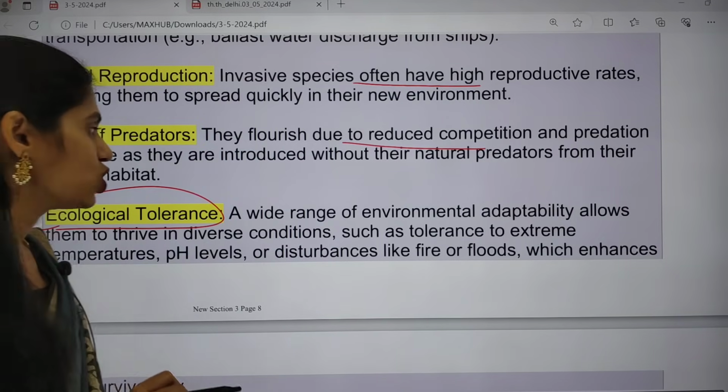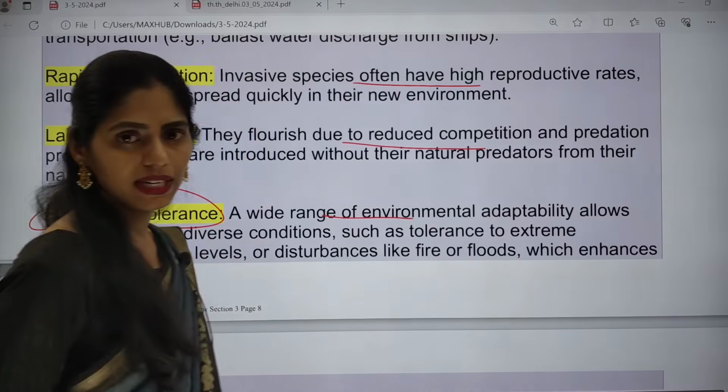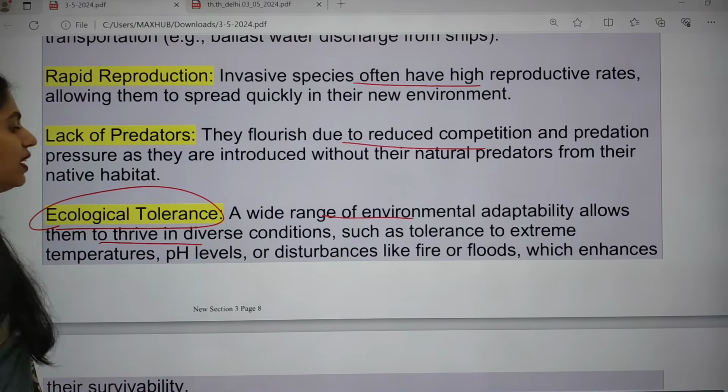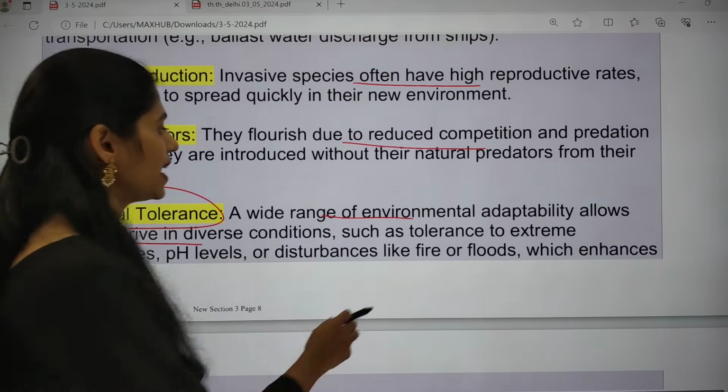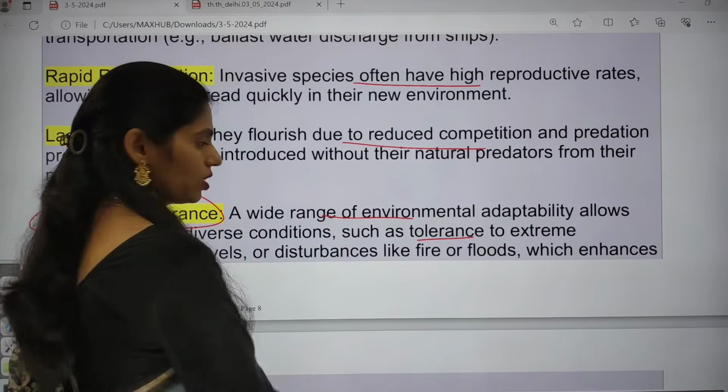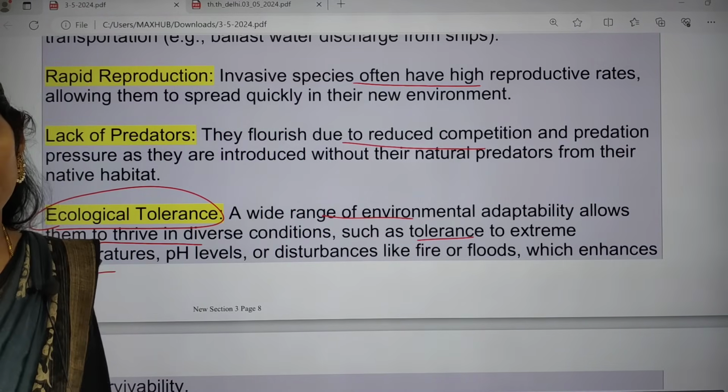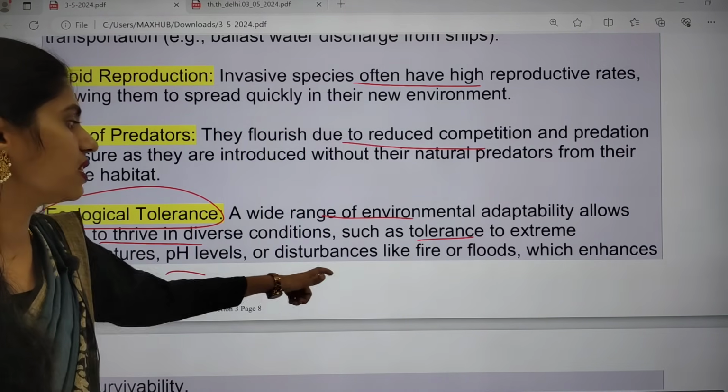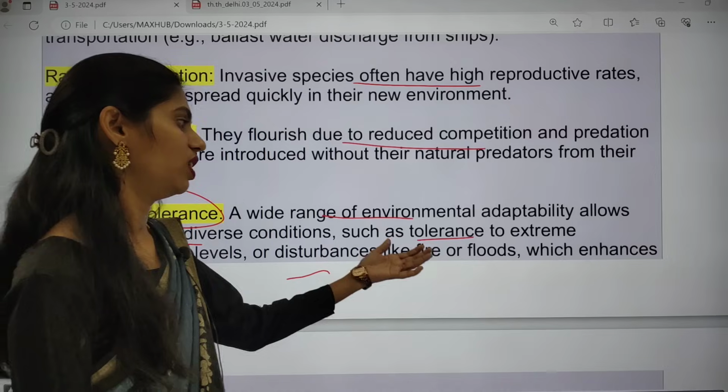A wide range of environmental adaptability allows them to thrive in diverse conditions, such as tolerance to extreme temperature, very high pH levels, and disturbances like fire or floods.